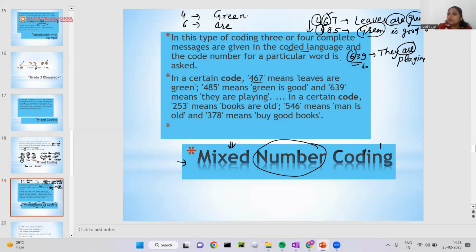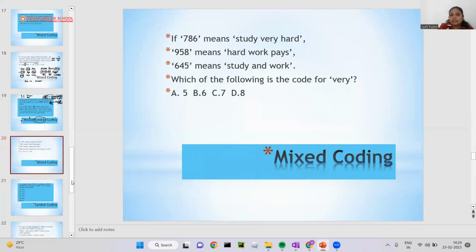If they ask you what is the meaning of leaves, obviously you will say 7. 7 is the meaning of leaves and leaves is the meaning of 7. That is your answer. Okay, everyone. So always, this is a very, very simple topic. Okay, again, let's try one more question.